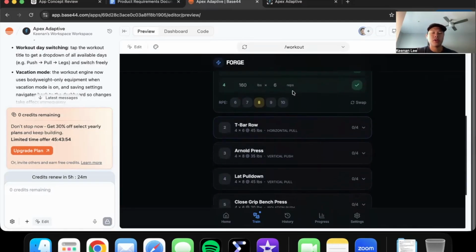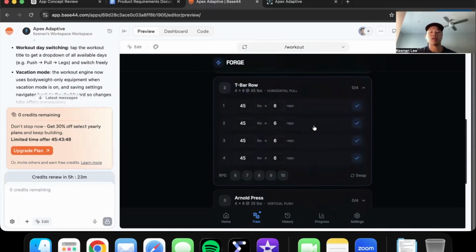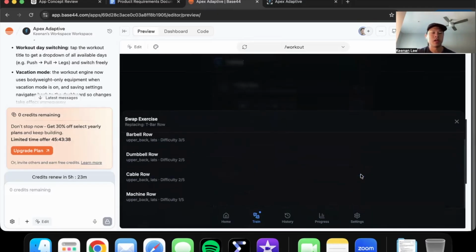Okay, let's say I finished my barbell bench press. I'm moving on to my T-bar row, but unfortunately, my gym does not have a T-bar row. So although it recommends I use 45 pounds for 6 reps, it doesn't matter because I don't have a T-bar row. So I'm gonna click the swap button down here. And there you go. It comes with different horizontal back exercises, which I think is crazy.